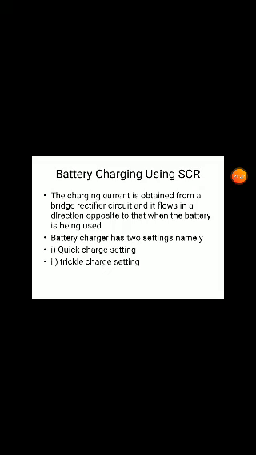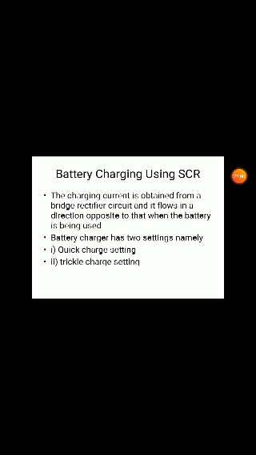Generally, any battery is charged with DC voltage, but our supply system is AC. Every supply system is AC. If you want to charge the battery, DC voltage is required, so we want to convert that AC into DC voltage. That's why a converter is required, and that's why we are using a converter.